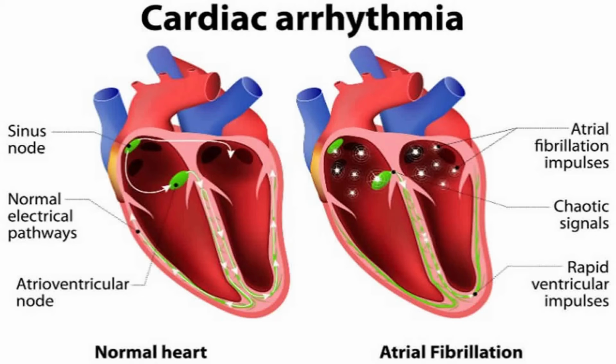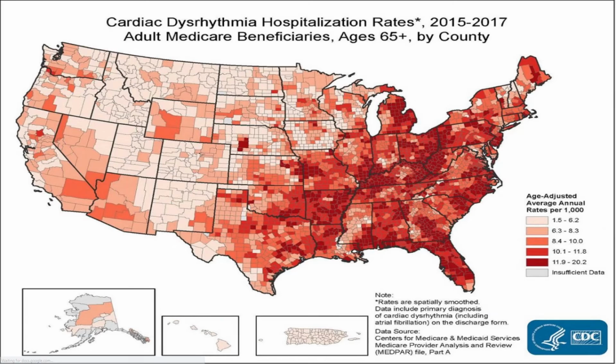The fourth disease is cardiac dysrhythmia. Cardiac dysrhythmia, or arrhythmia, is an abnormal rhythm of the heartbeat. The heart rhythm can either be slower, faster, or irregular. Symptoms include a faster or slower heartbeat, skipping of beats, or chest pain. Cardiac dysrhythmia can be life-threatening if the heart can't pump enough oxygen-rich blood to the heart or body.